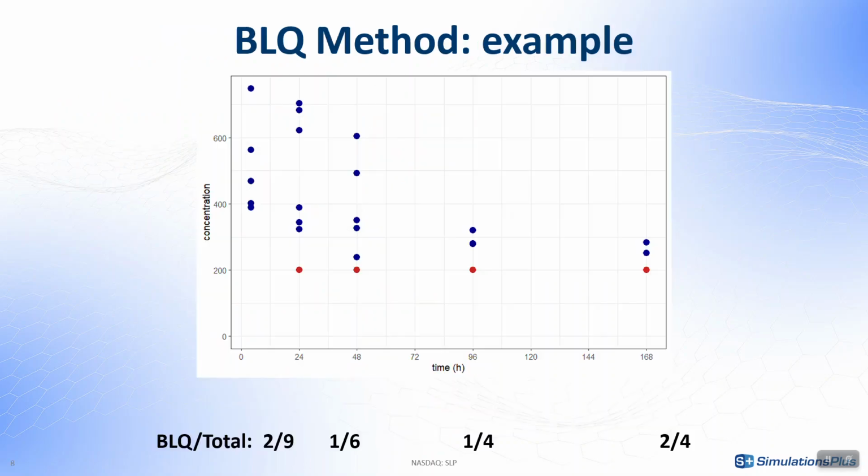So let's look at a concrete example. Here I have sparse data where I have BLQ measurements at 200 and I have different numbers of observations and BLQ measurements per time point. So I have to decide how to handle the BLQ measurements.